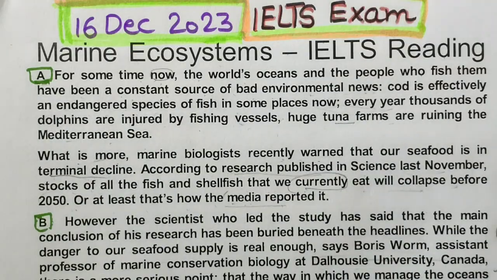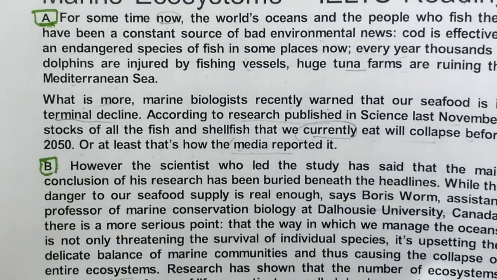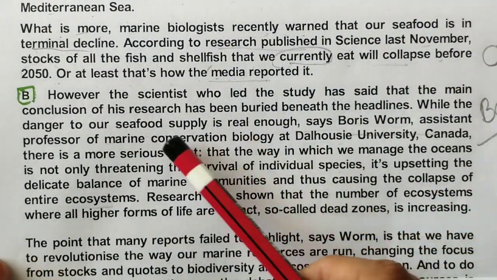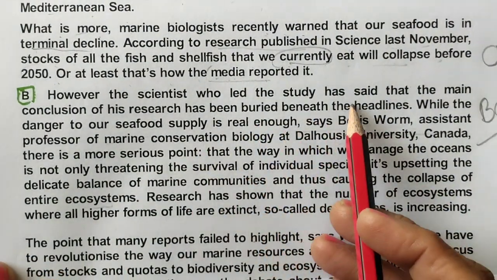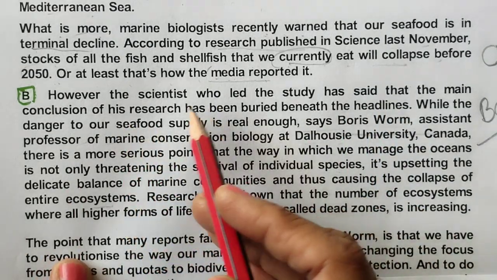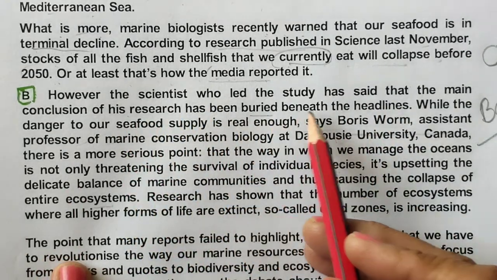Okay, now B paragraph. However, the scientist who led the study has said that the main conclusion of this research has been buried beneath the headlines.